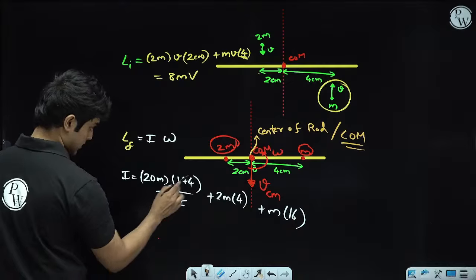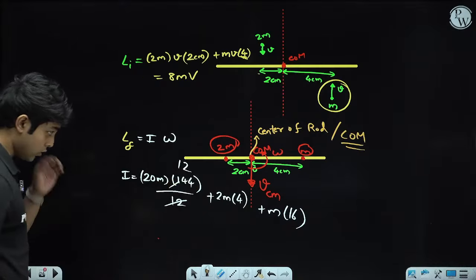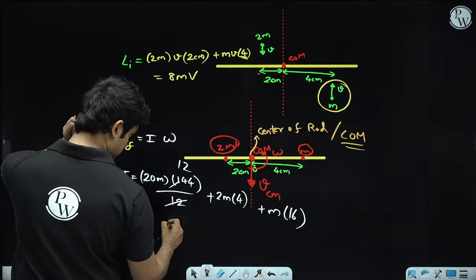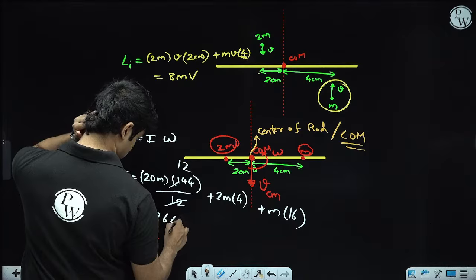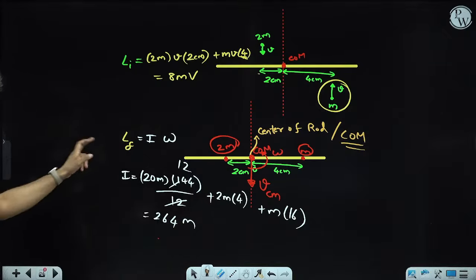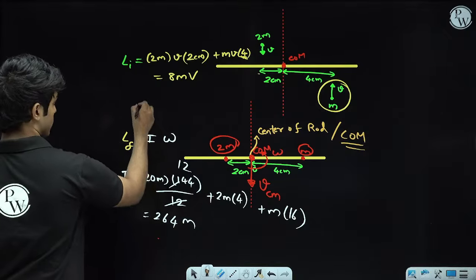So this cancels out 12: 240 plus 8 plus 16. So 264, I guess, 264m. This is the final angular momentum, and the other is the initial angular momentum.